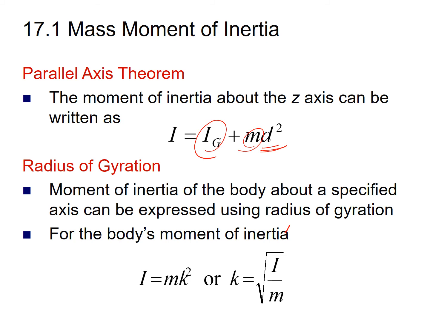What is the radius of gyration? When you have to find the moment of inertia about a specified axis, it can be expressed in terms of the radius of gyration. In this case, as we know, moment of inertia equals m r square, here r will be replaced with k. So k is basically called the radius of gyration. So k will be equal to the square root of I over m. So the radius of gyration is simply defined in terms of the moment of inertia about the specified axis. In this way you can define the parallel axis theorem and the radius of gyration.